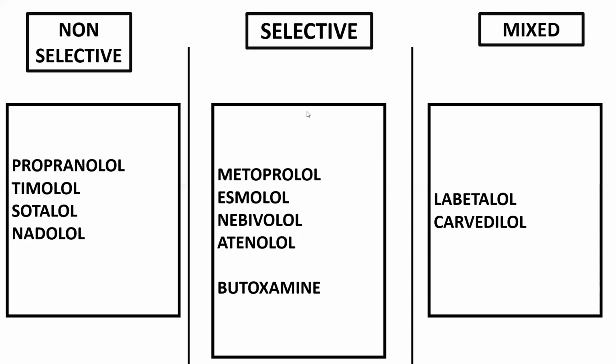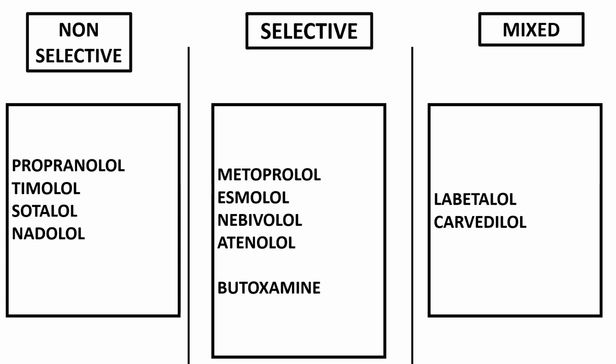Okay. So this is the selective beta blockers. Suppose they ask about beta blockers, you have to write the classification: non-selective, selective, and mixed. Coming to non-selective: propranolol, timolol, sotalol. Selective: metoprolol, esmolol, nebivolol, atenolol, and butoxamine is a selective beta 2 antagonist. Coming to mixed: labetalol and carvedilol. All these drugs end with lol, right? So these are the beta blockers, non-selective, selective, and mixed.